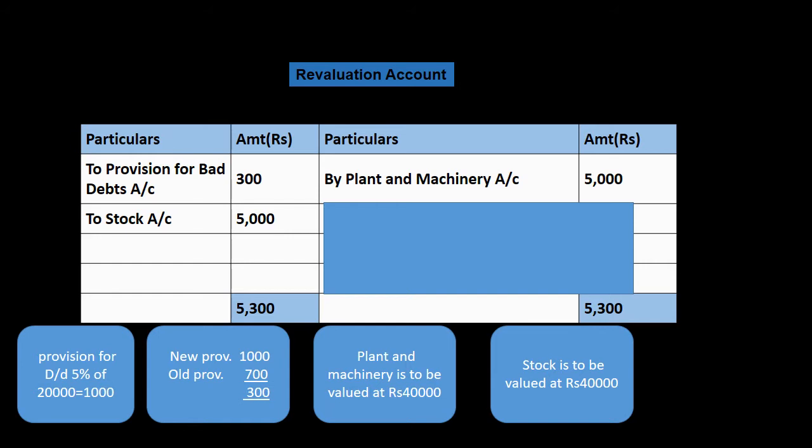Now, after posting all the relevant information related to revaluation account, we will balance it. And when we compare debit side with credit side, we can easily see debit side is 300 more in comparison to credit side.